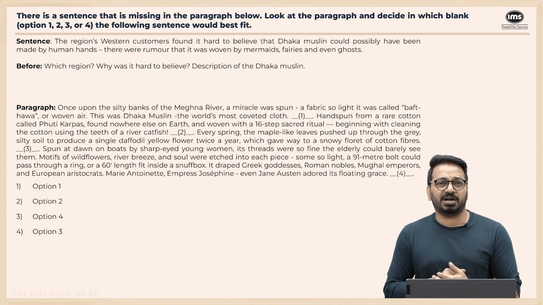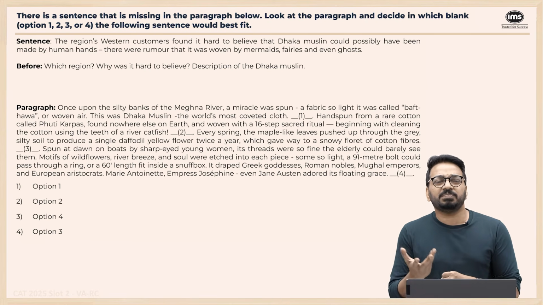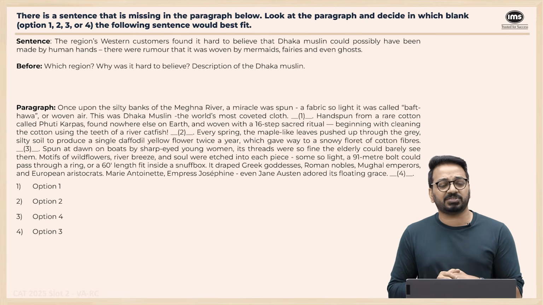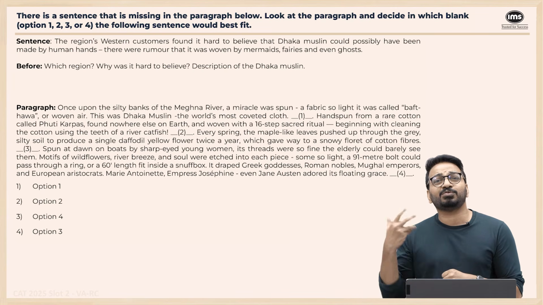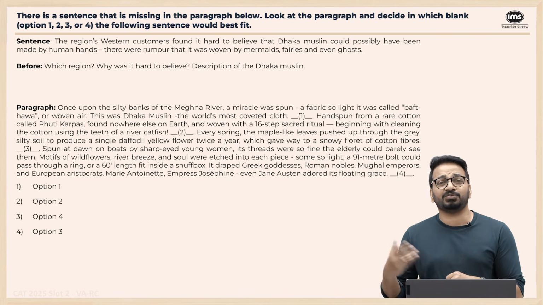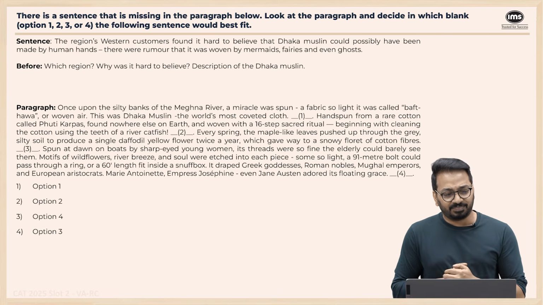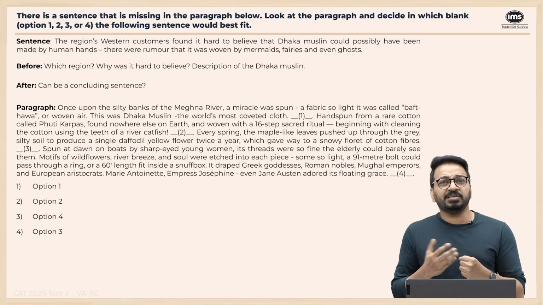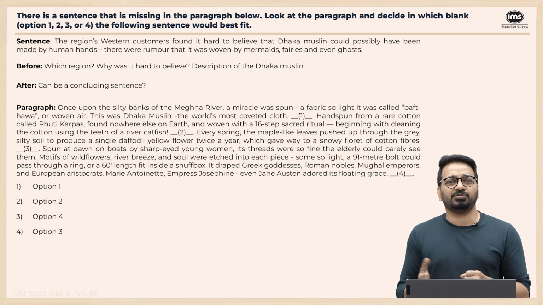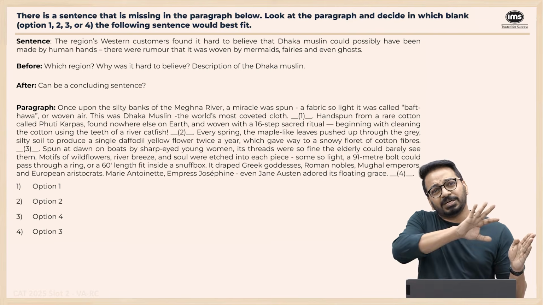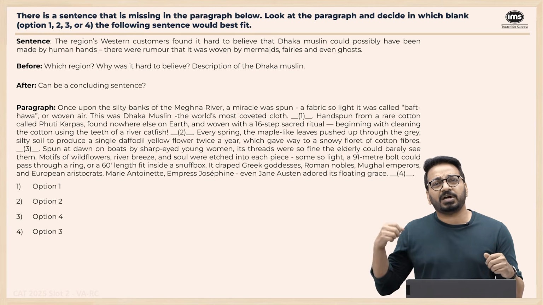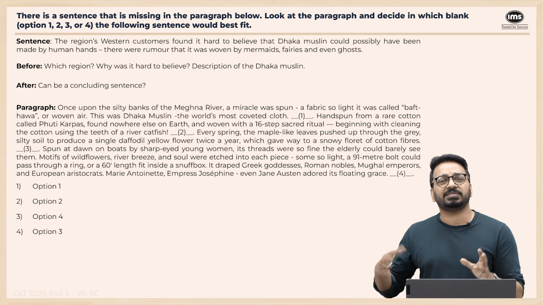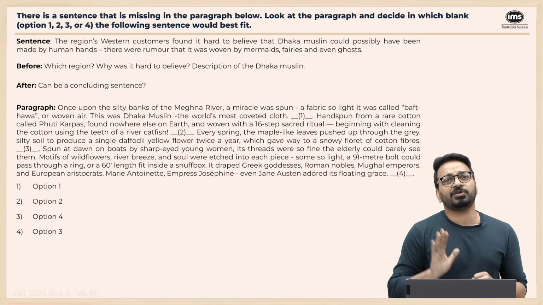But why was it hard to believe? Why did people believe that human beings could not make such things? Why is there a rumor that it was woven by mermaids and fairies and ghosts making a cloth? Right? So after this, I think maybe this can be a concluding sentence also. Suppose they give you an entire description of Dhaka muslin, this and this and that, then maybe this can be a concluding sentence.